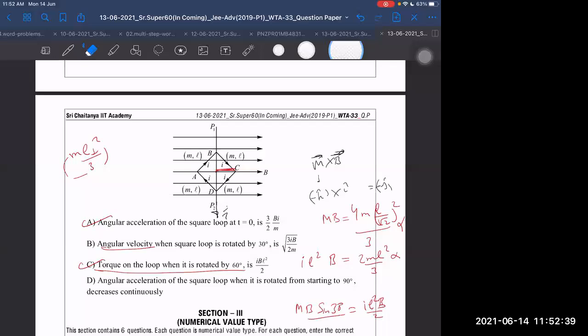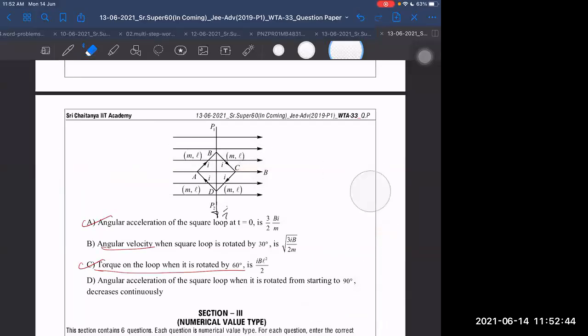What about D? I think potential energy. D is correct or not? D is also the angular acceleration of the square loop when it is rotated from starting. Correct only, sir. Increase from 0. D becomes the correct one. Yes. Then what about B?